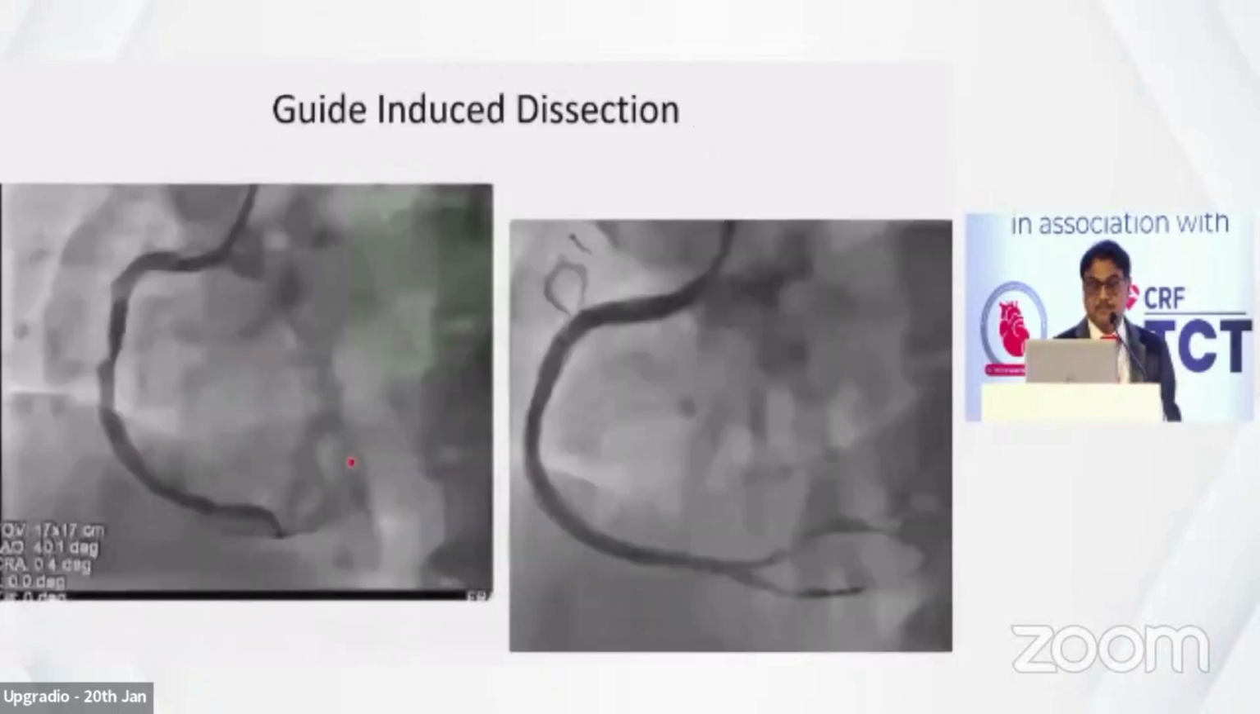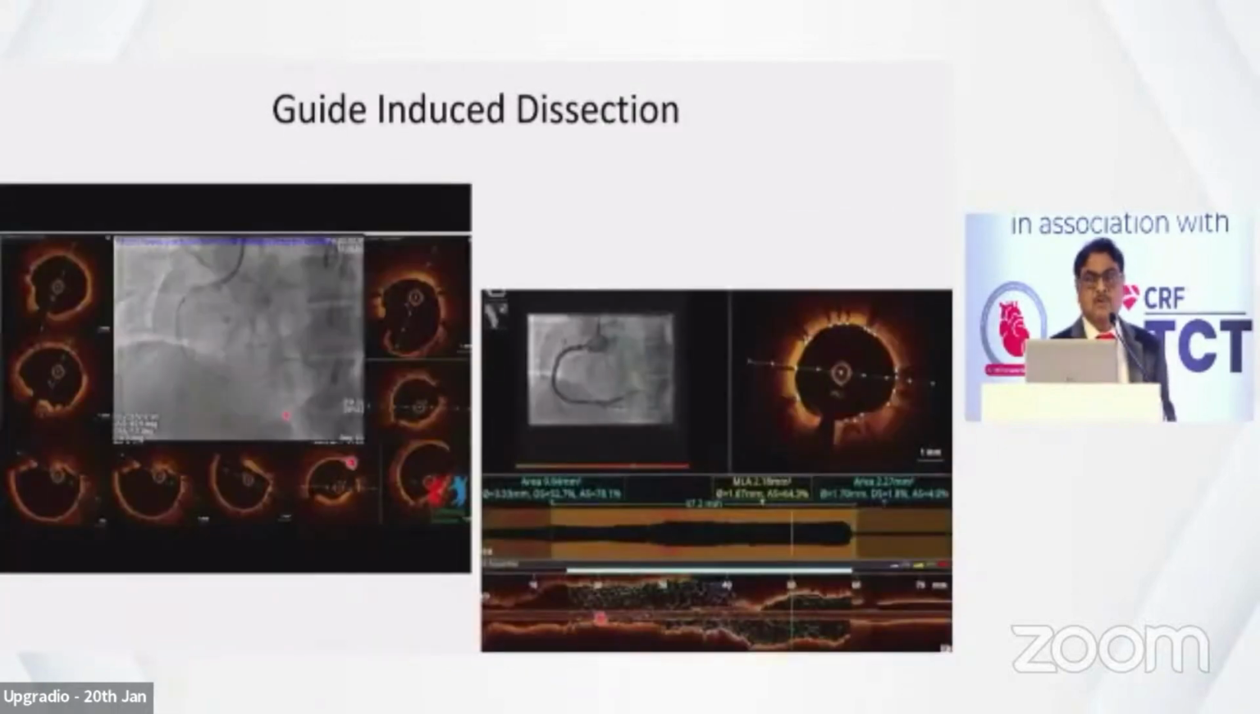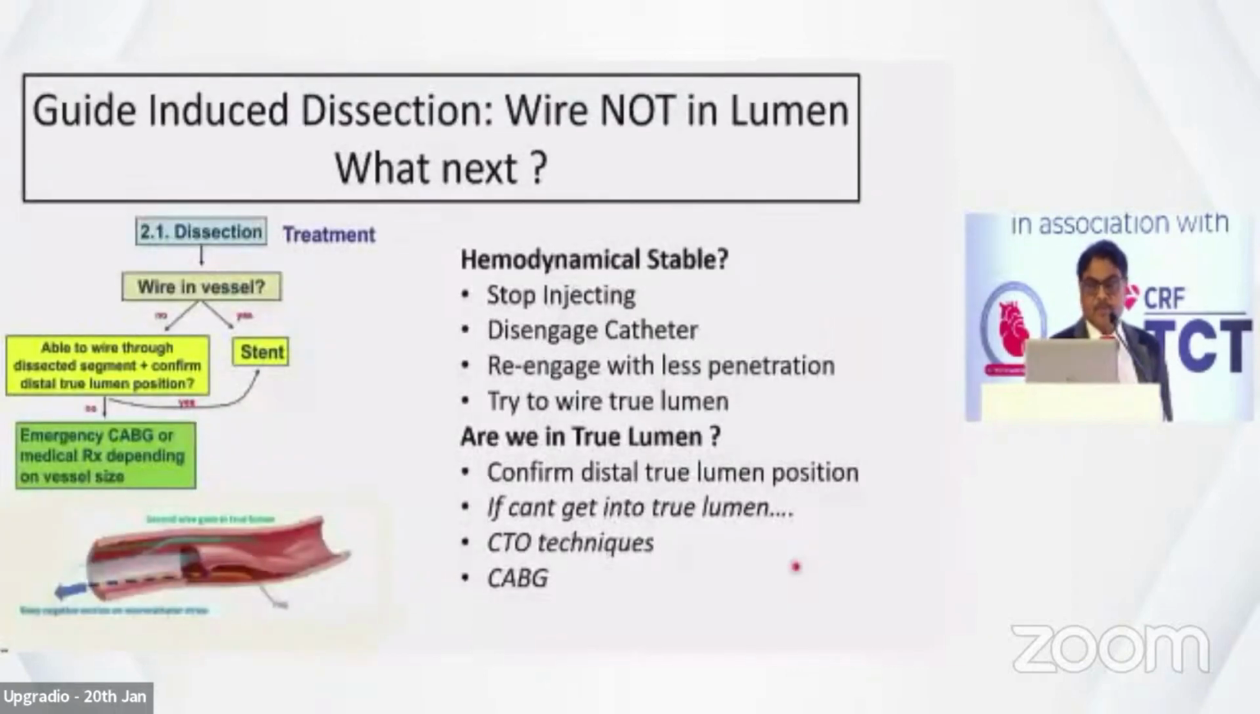It was fixed. Another guide-induced one. Rapidly a stent was put, but the stent was not very well apposed. And later on, you can see on the right side, it was very well fixed with full expansion, this one here. So if the wire is out, then what to do?